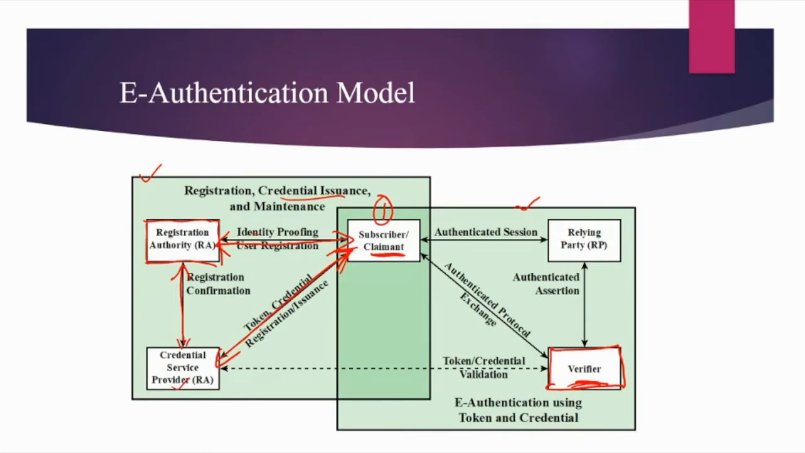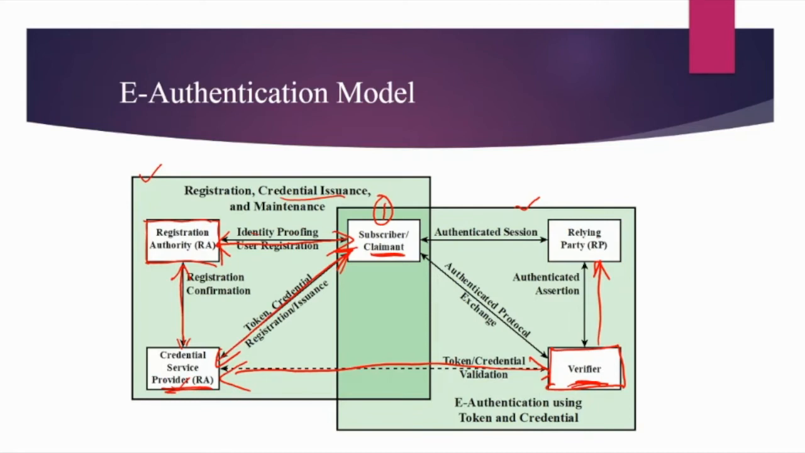Now the job of the verifier is, whenever the claimant demonstrates that he possesses some kind of token which is given to him by the CSP, the verifier verifies that claimant using some kind of validation process. The verifier knows that this is the one who is giving him the token, and he will just verify the things. Once the verification is done, he will send the authentication assertion, that yes, this is the right person, or this is the person who he claims to be, to the relying party.